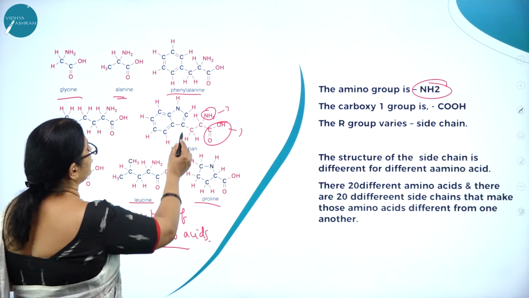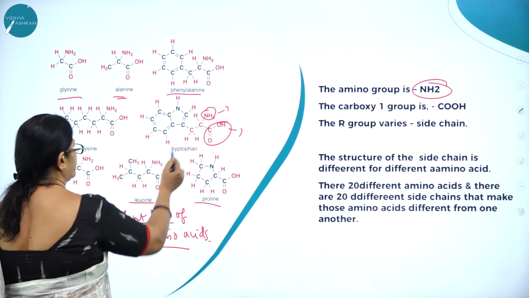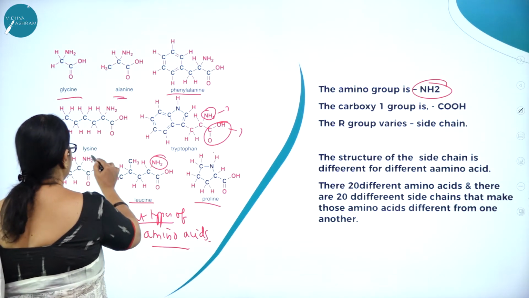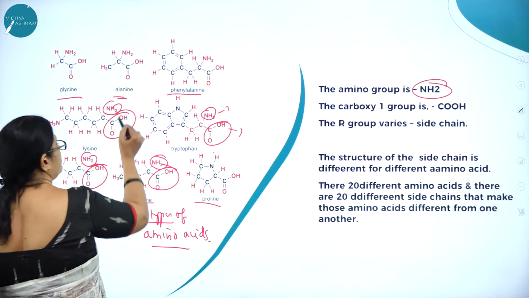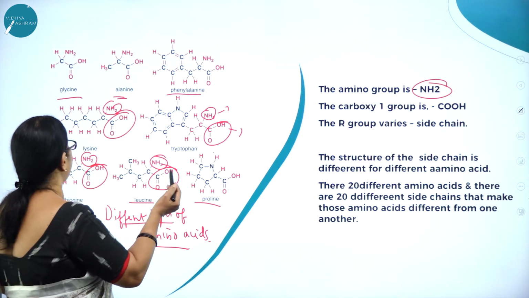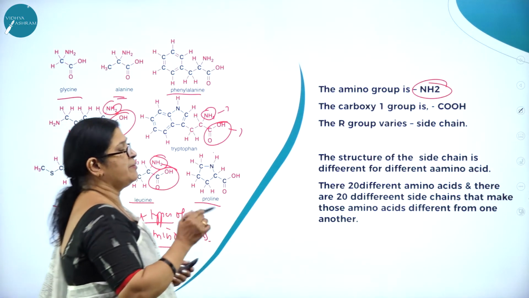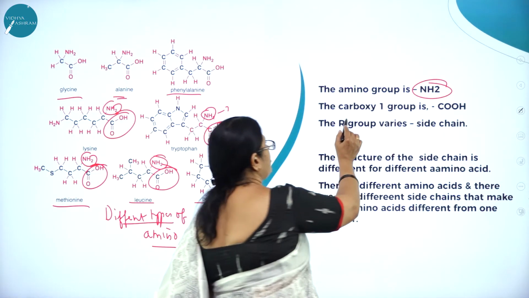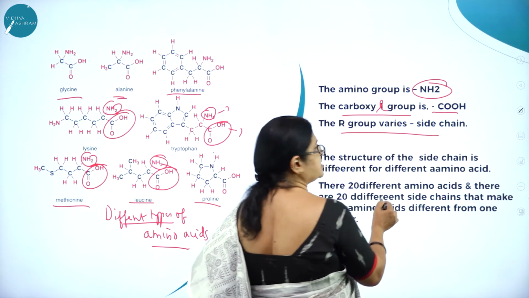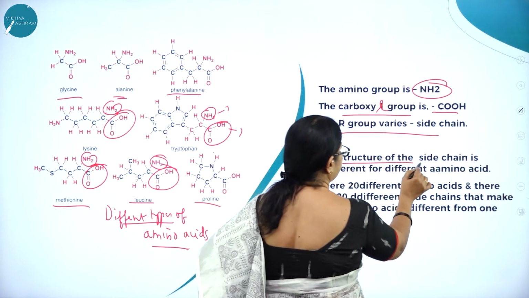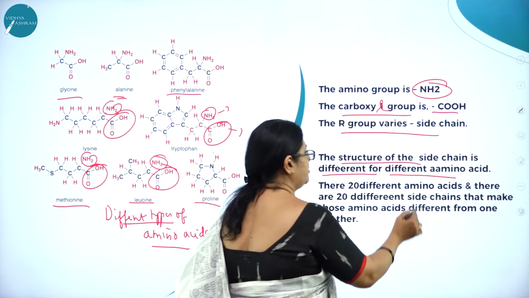So here you can see the amino group at one end and a carboxyl group at the other end, the amino group and the COOH group, and R is variable, as we know. The amino group is NH2 and the carboxyl group is COOH. The R group varies, that is the side chain. The structure of the side chain is different for different amino acids.